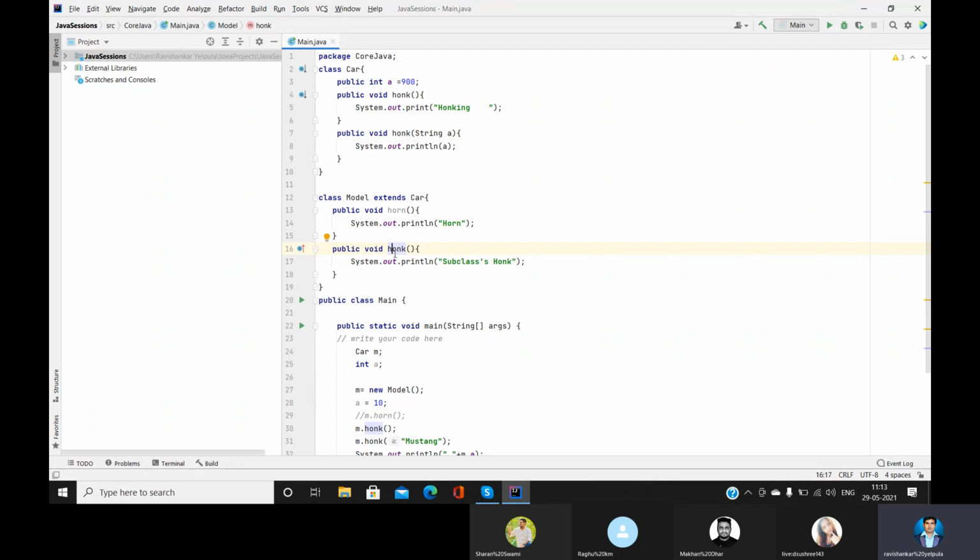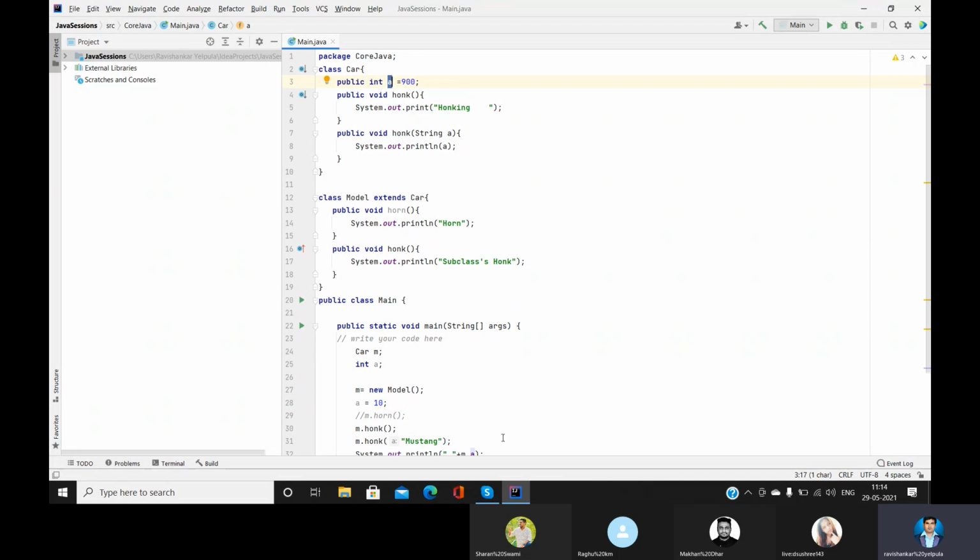One by one we'll go. First we will go with encapsulation. Just think about it. This is a public int a. So this variable is public and can be accessed from anywhere. This car is a different class and this main is a different class, right? Even in a different class we are able to access the variable a. Then where is the security?